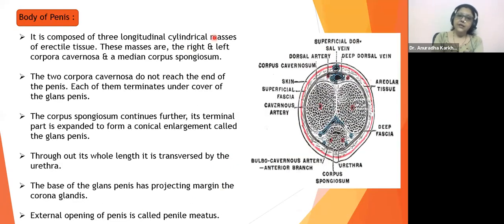Then let us see the histology of the penis. Histology means internal structure, tissue structure. The body of the penis is composed of 3 longitudinal cylindrical masses. The crura cannot be seen in the diagram; they are muscles internally.